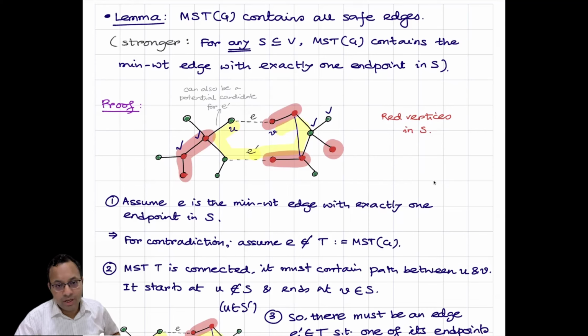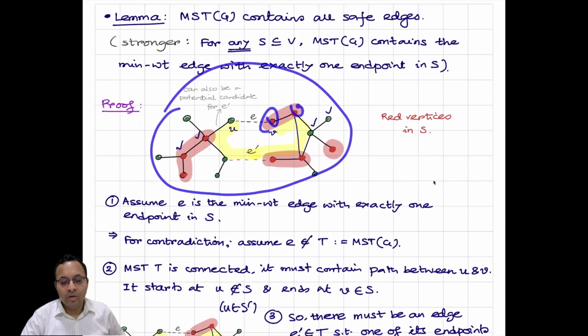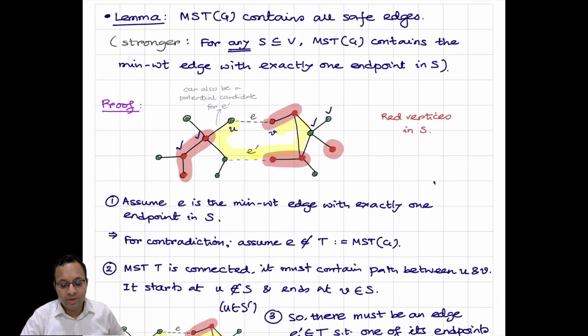First, we'll prove it by contradiction. So we'll go step by step and prove some properties step by step. And if something is not clear, pause the video, spend some time and understand why it is true, and then you can progress. So assume that e is the minimum weight edge with exactly one endpoint in S. So think of this as a graph. The red vertices are the vertices which are in S, and the remaining green vertices are in S prime, which are V minus S, which are not in S.